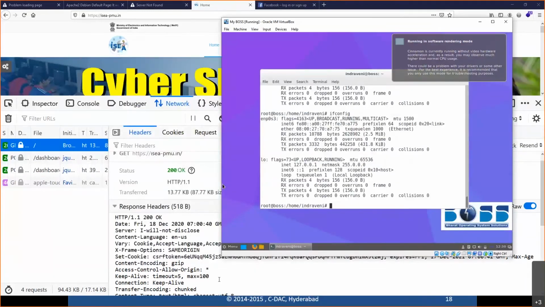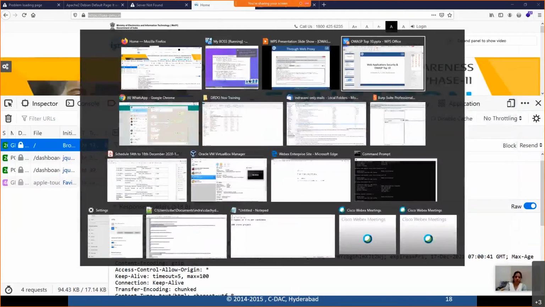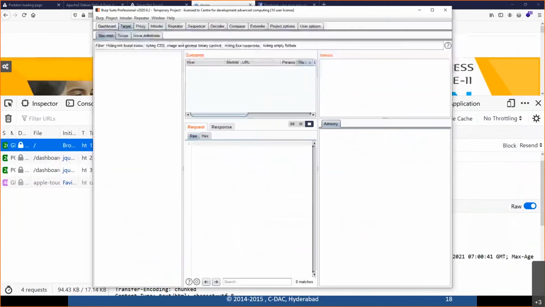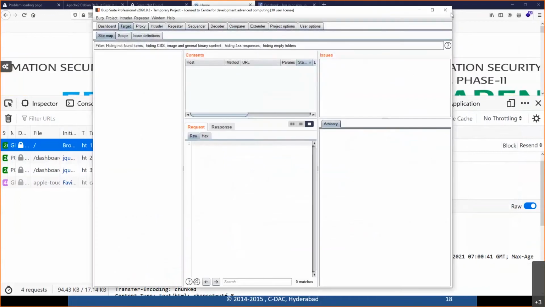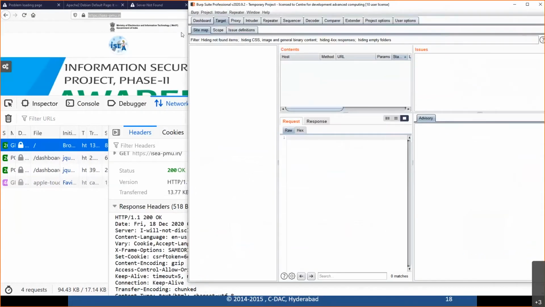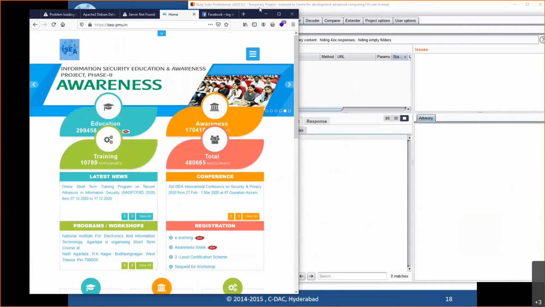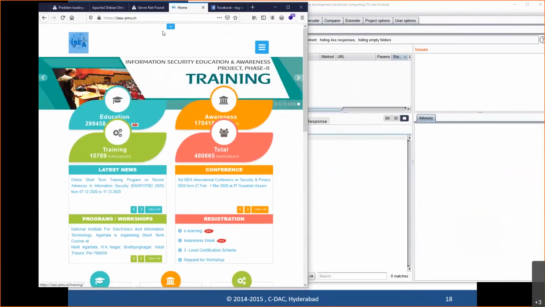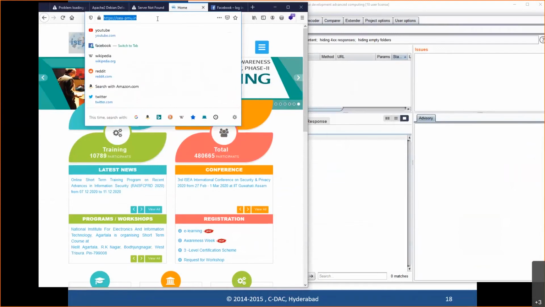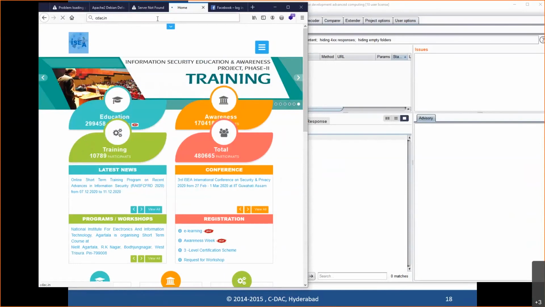So if I want to show my proxy, we have many open source proxy tools. As of now, I am trying to show you the Burpsuite proxy. I'll divide my screen into two, where on the right I'm enabling my proxy window, and on the left part I'm putting up my website. I just disabled the Firebug debugger. So you can see on the left side, this is my website. Let us pick an easier website, maybe cdac.in itself, I will show you.